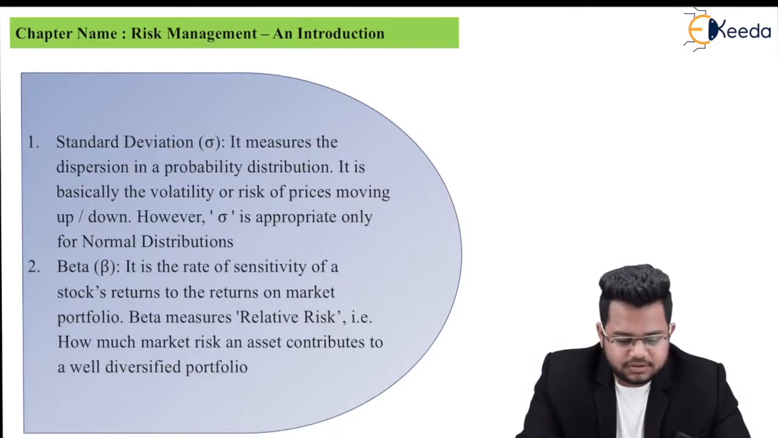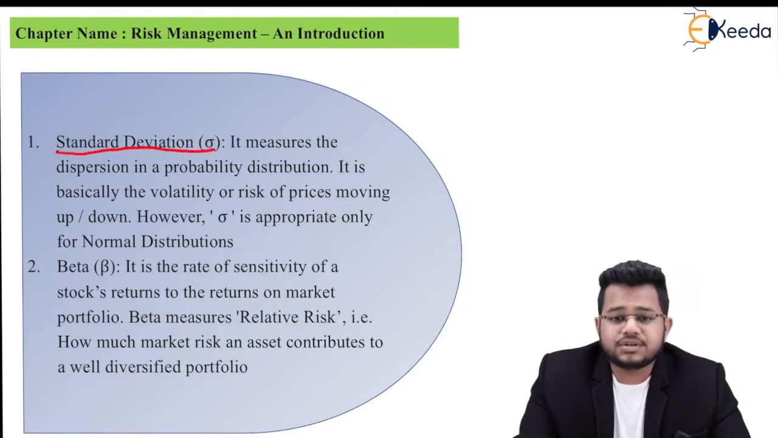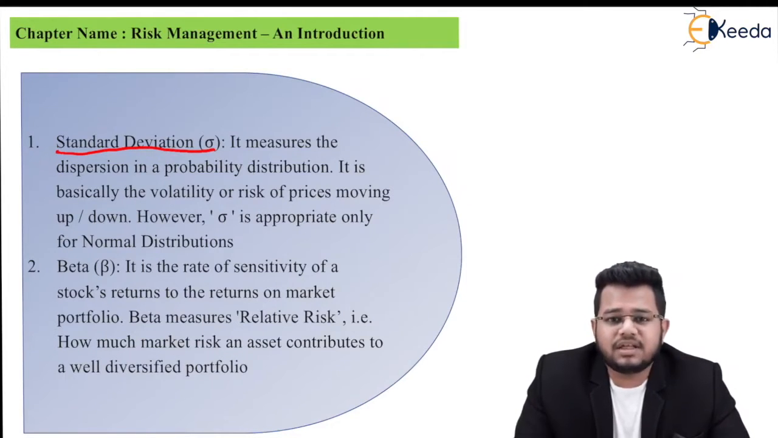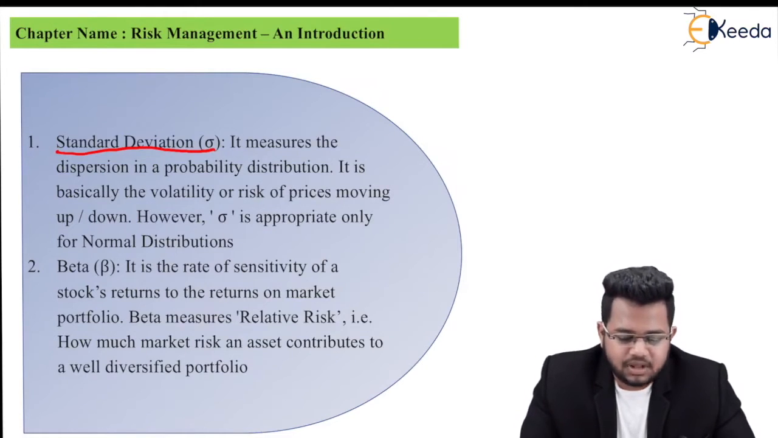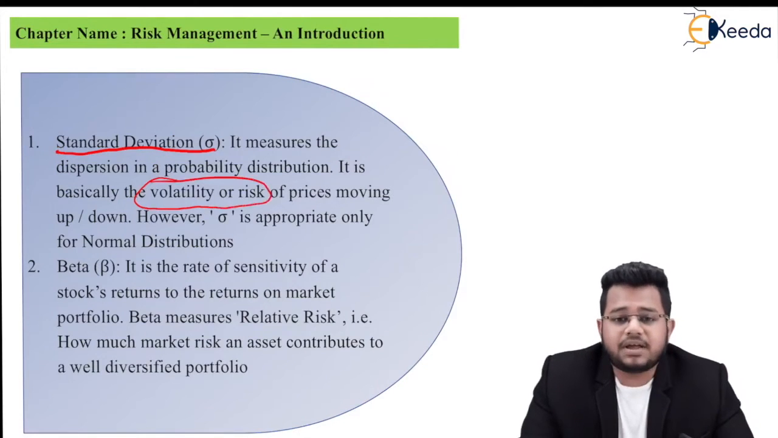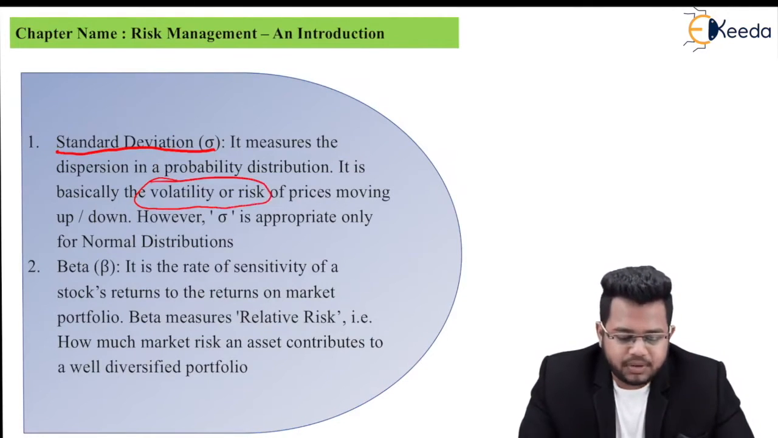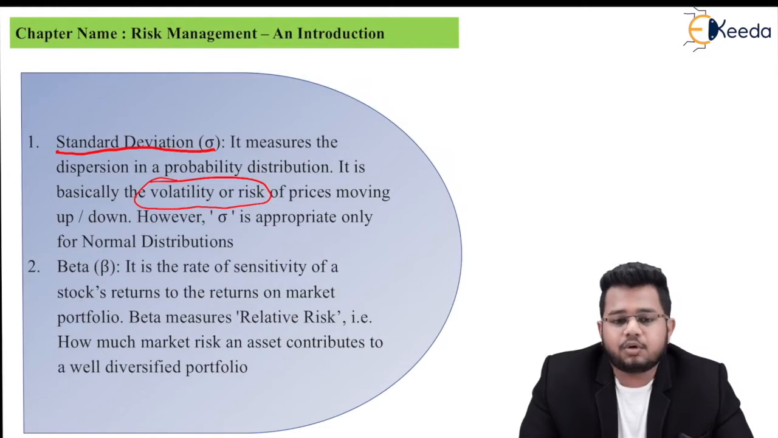First one, standard deviation. It measures the dispersion in the probability distribution. If you remember measures of dispersion, we studied variance and then standard deviation. Standard deviation was the square root of variance. It is basically the volatility or the risk of prices moving up or down. However, standard deviation is appropriate only for normal distributions.